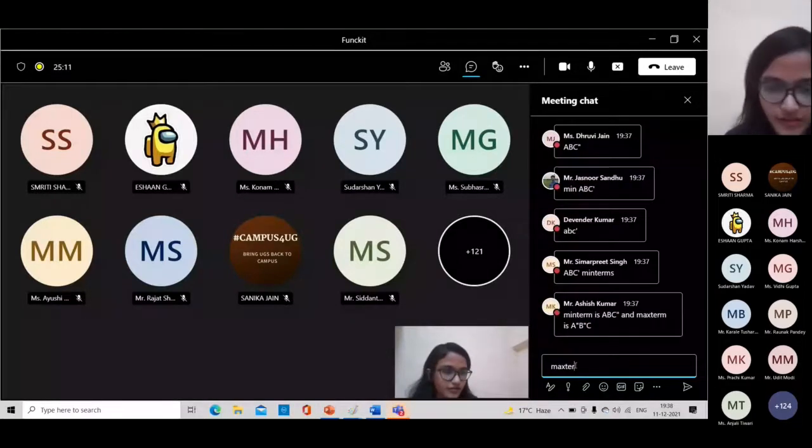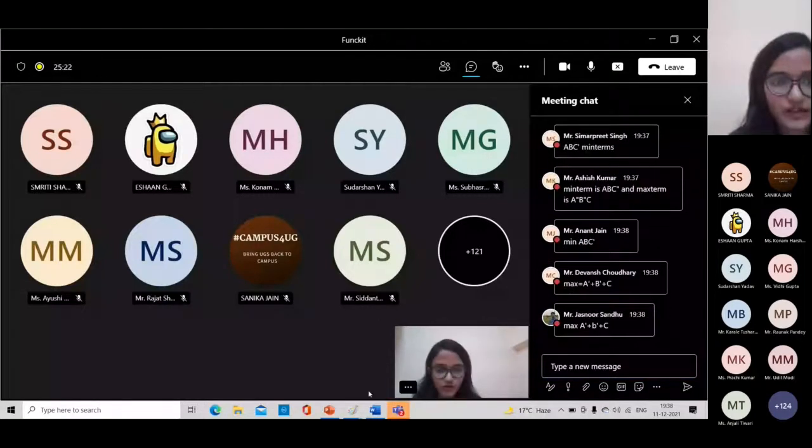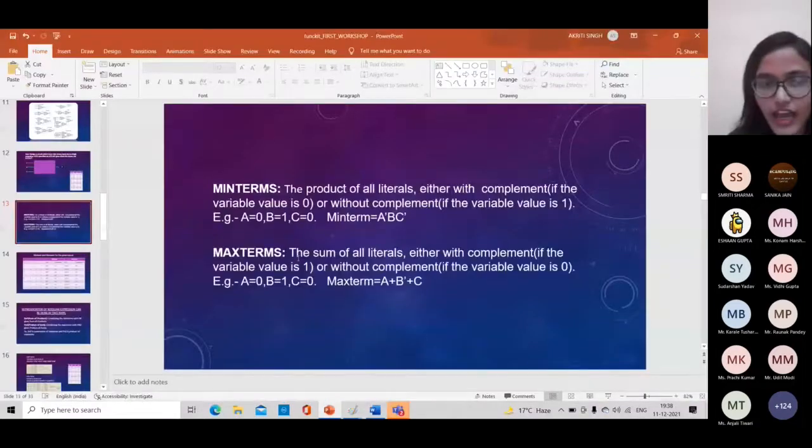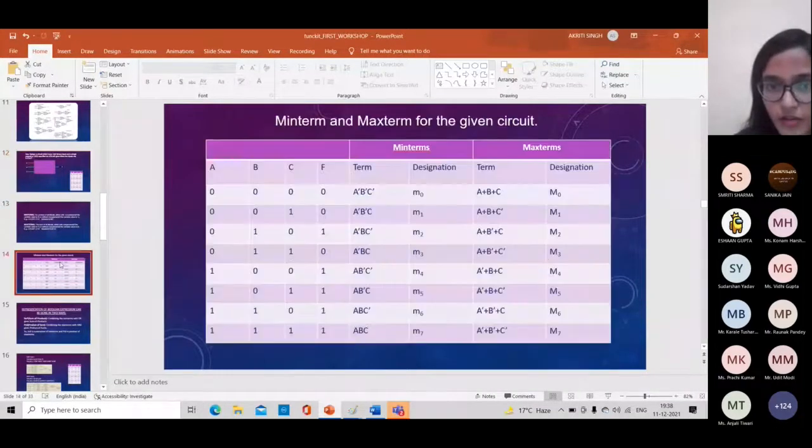Okay, I think you all got it. So now let's jump to the next topic. For this truth table, A, B, C are given as input. I have written the max term and min term also. Look here. If A is 0, B is 0, C is 0, then the min term is A complement dot B complement dot C complement, and the max term for that particular condition will be A plus B plus C. Same for 0, 0, 1: the min term is A complement dot B complement dot C, and the max term is A plus B plus C complement. I have written the min terms and max terms for that particular question's truth table.